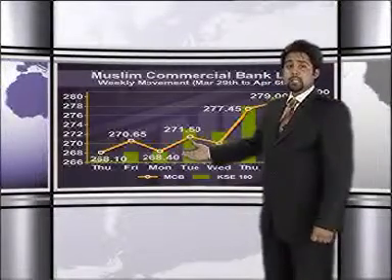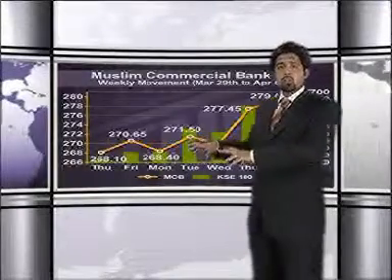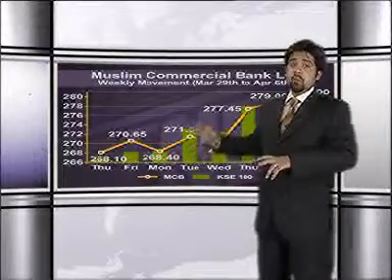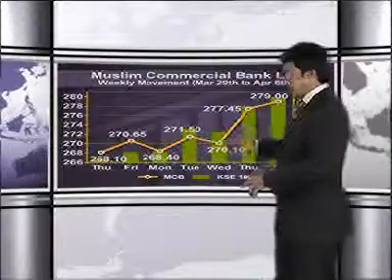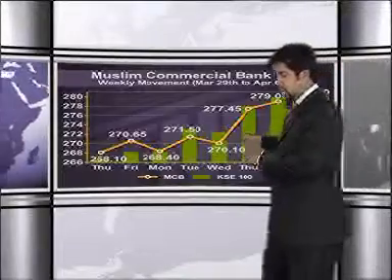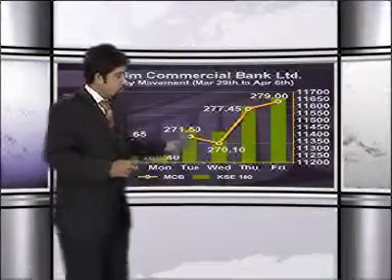268 rupees and 10 paise was the weekly low with very much depressed volumes, because this was also one of the scripts that was going through ex-bonus and ex-dividend, and it had to adjust itself. So we did see some low volumes coming in from there, but then slowly as the market picked up its pace, we did see that it also picked up its momentum along with the volumes it needed for that bull run, and good buying levels came in as the volumes shot up right after 270 rupees and 10 paise when the dip was made on Wednesday. From there we did see some more good buying coming in, and that was the whole banking sector.